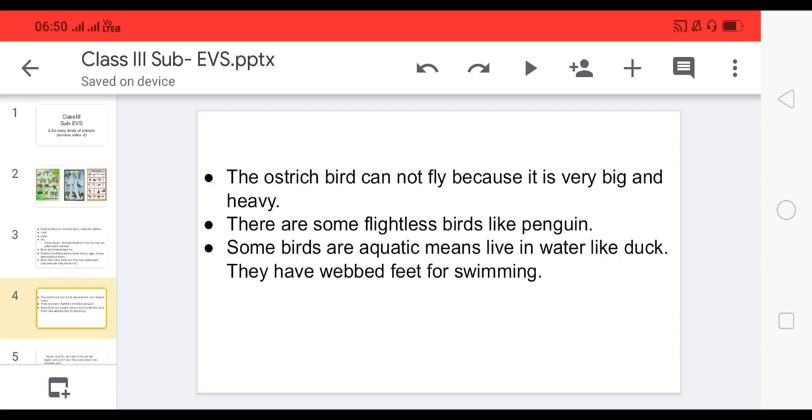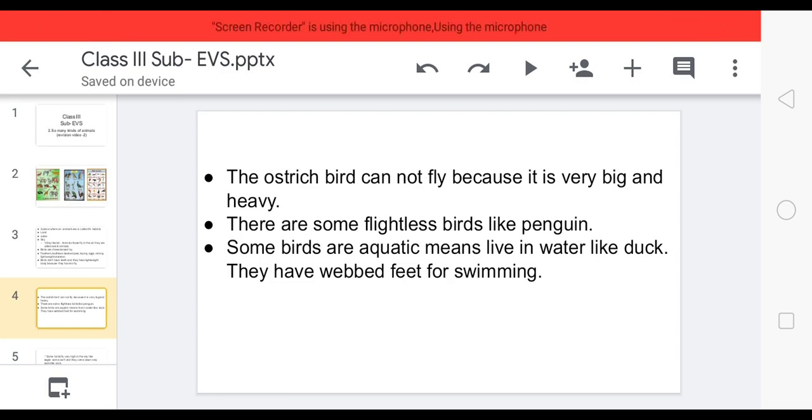Now some birds are aquatic, meaning they live in water. For example, a duck, a swan. The duck lives in water, but it cannot fly.